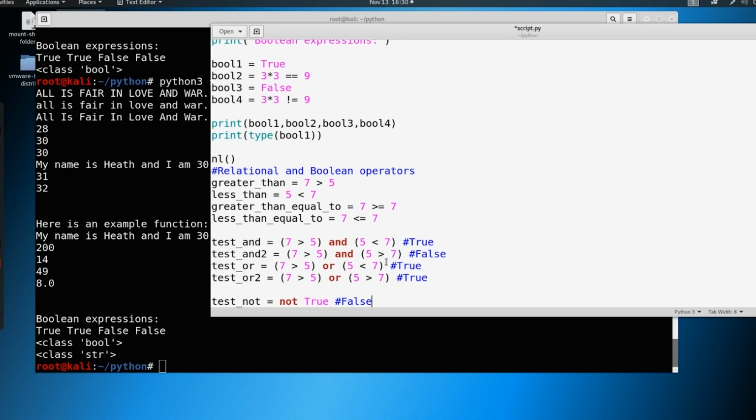Where Python is important when it comes to pen testing is not necessarily being able to develop. And I've said this before, I'm going to say it again. Being able to read and understand what is going on is super important. Being a developer, not as important. So as long as you see a true, or you see a statement like this when you're reading code, and you say, hey, I know that's a Boolean operator, I know it's true or false, and I kind of understand the truth tables, right? So that's really what we're after here. As long as you start getting this understanding and comprehension, that's really what we're after.